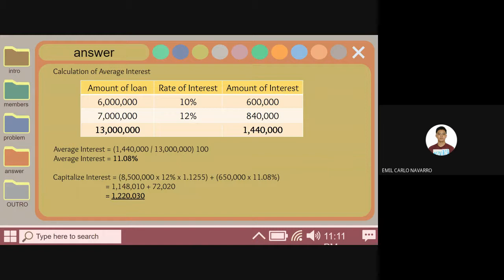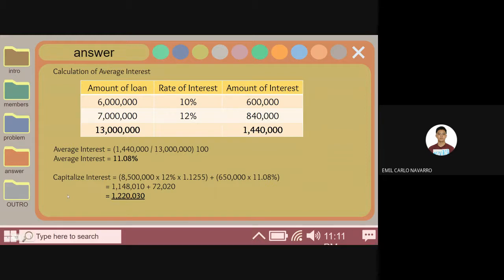So first, we have 6M times 10%, which is 600K, and 7M times 12%, which is 840K amount of interest, and a total of 1,440,000 of interest. So average interest is equal to 1,440,000 divided by 13 million times 100, so it is equal to 11.08%.